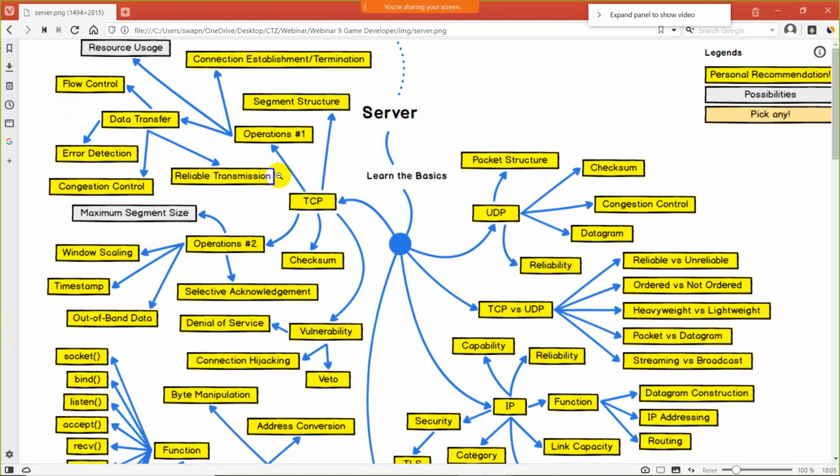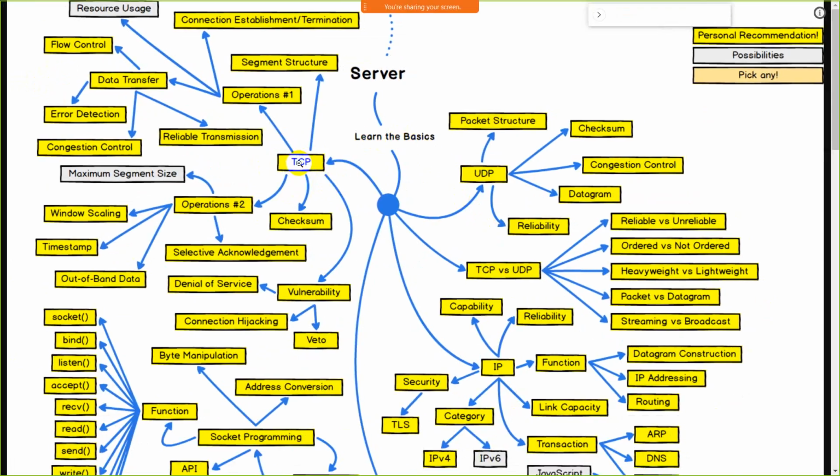Okay guys, so TCP and UDP protocols play an important role in server-side development. You must know about these protocols, and TCP is categorized into operation 1 and operation 2 mechanisms. Operation 1 is connection establishment and connection termination. In case you are building the PUBG game, first of all you have to connect to the internet.